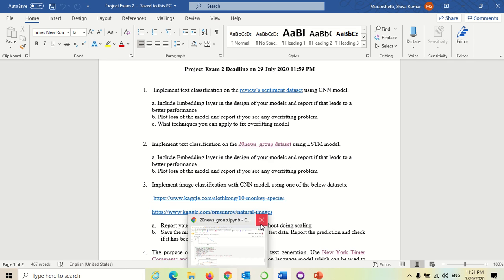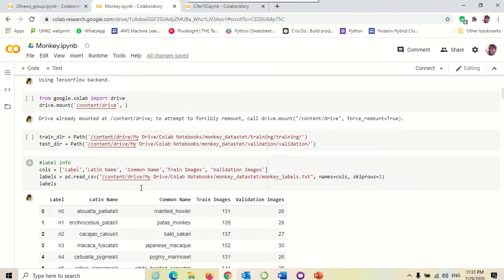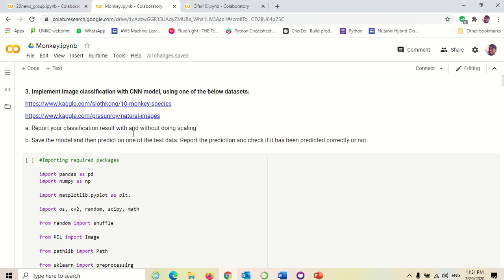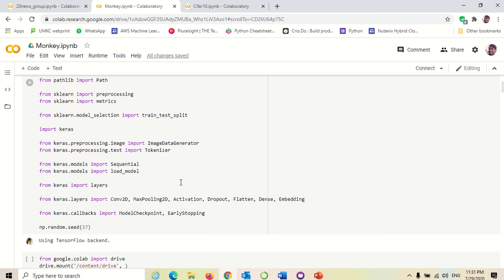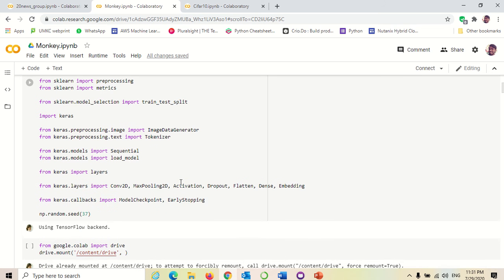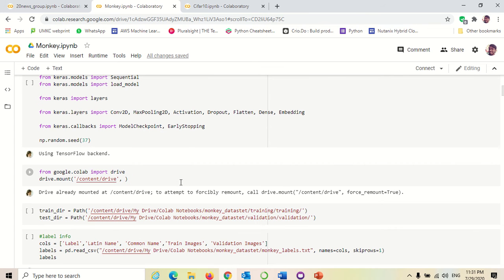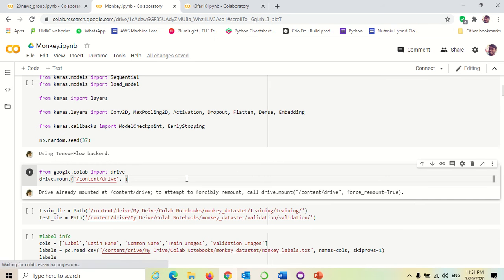As I said, I have taken monkey species. As it is a large data set, I was using Google Colab. I have imported all the required packages. As it is a huge data set from Kaggle, I have stored it in my Google Drive and am mounting my Google Drive with Google Colab. When we do that, it asks for authentication. We have to pass it.